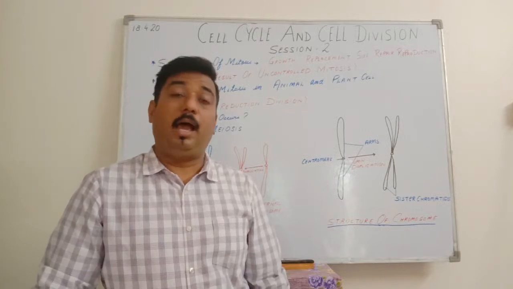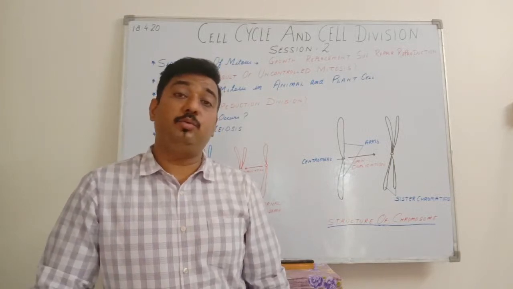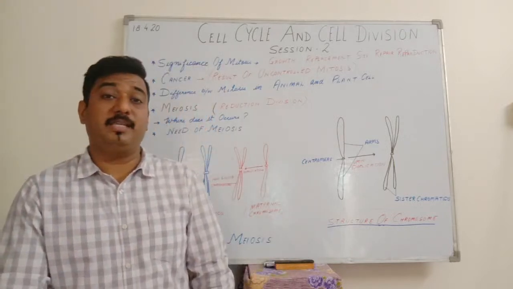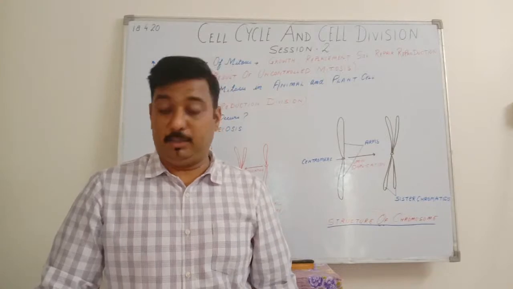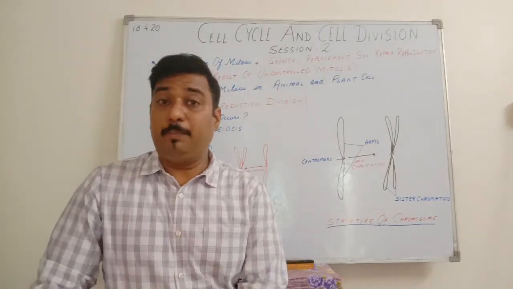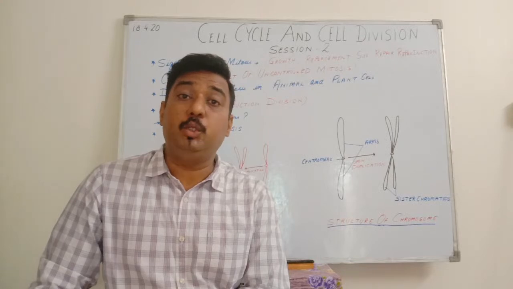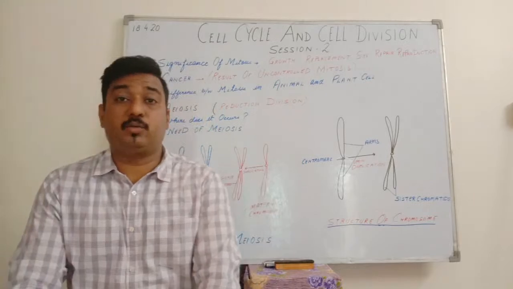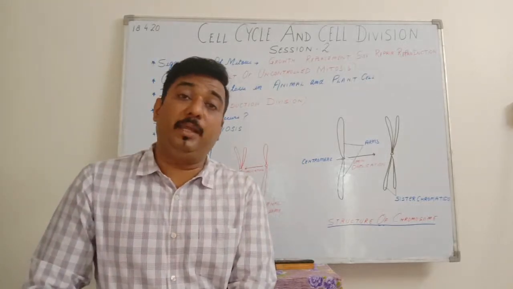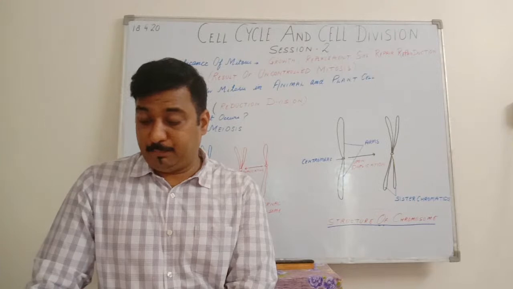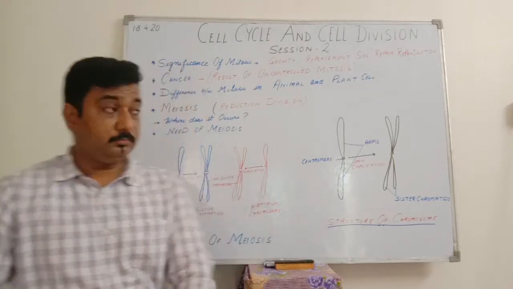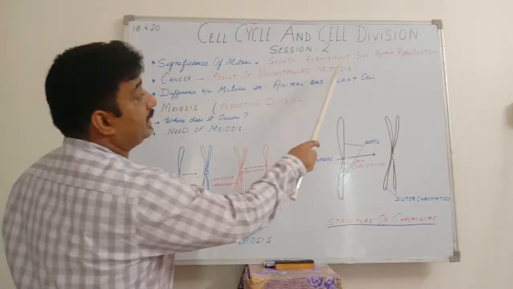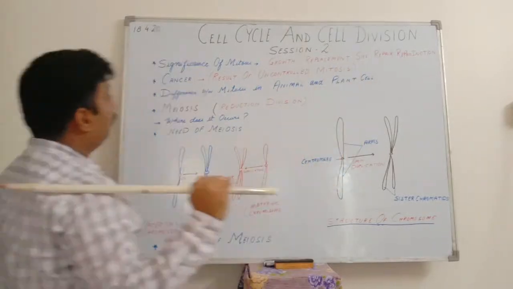Then repair, I had told you, due to some cuts or wound, whenever we get a cut or wound, the repair process is brought about by mitosis. Then reproduction, basically when we talk about reproduction in unicellular organisms, the asexual method of reproduction is done by this process of mitosis. So this was the significance where we had seen growth, replacement, size, repair and reproduction.